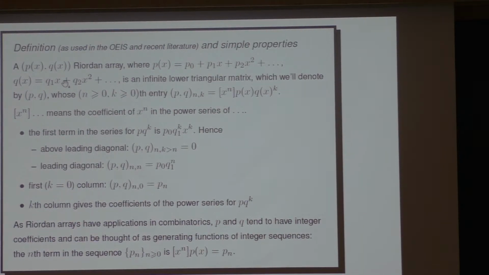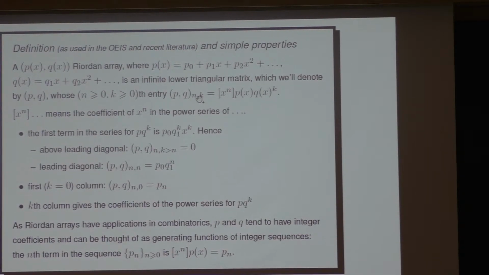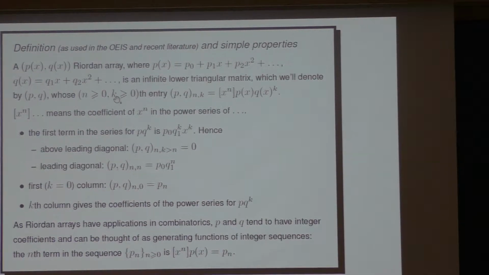And the Riordan array itself is a matrix with these entries. So the nkth entry, where both n and k start from 0 for convenience, is given by the coefficient of x to the n of p times q to the k.